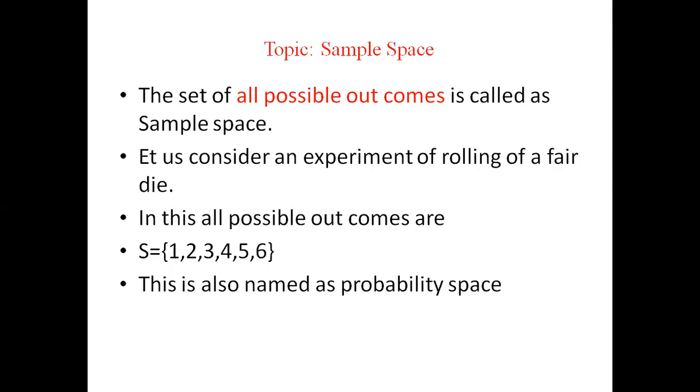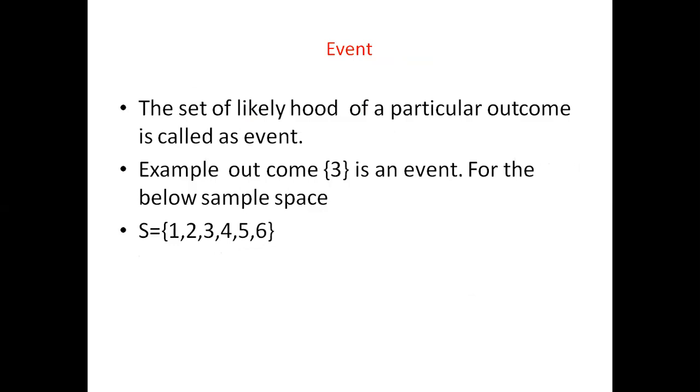Sample space. What is a sample space? The set of all possible outcomes is called the sample space. Let us consider an example, rolling a fair die. All possible outcomes are S equal to 1, 2, 3, 4, 5, 6, because the die has 6 faces. This is also named the probability space. A particular outcome in a sample space is called an event.